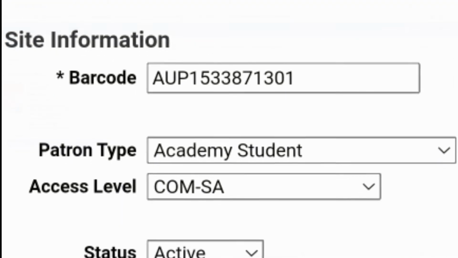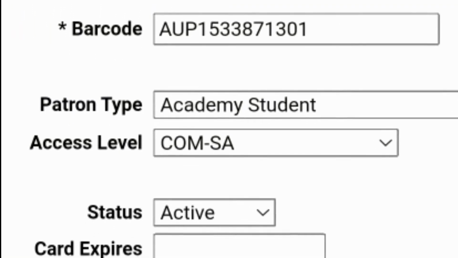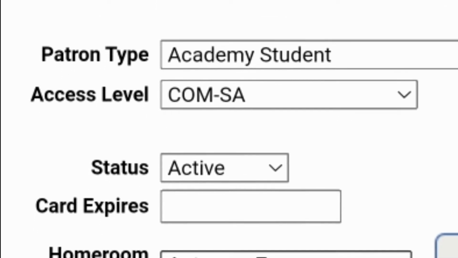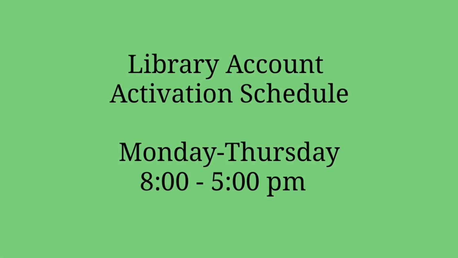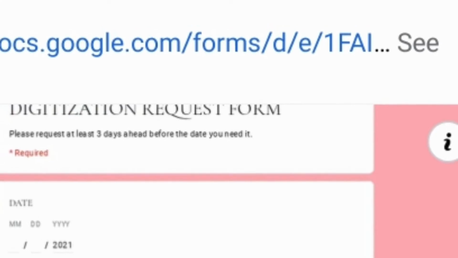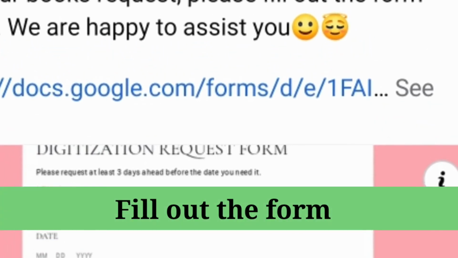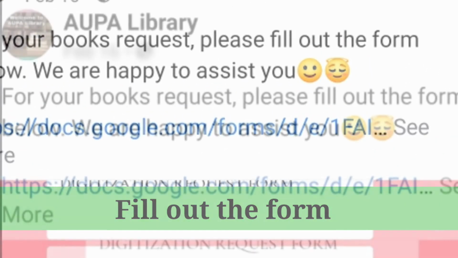To borrow a book or the digitized copy of the book, your account in the library must be activated. To activate your library account, please do not hesitate to reach us during this schedule. Once you are activated and you want to use our library materials, feel free to fill out this form that we have posted on our library Facebook page.